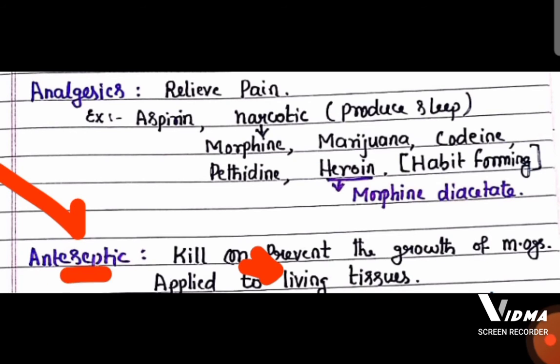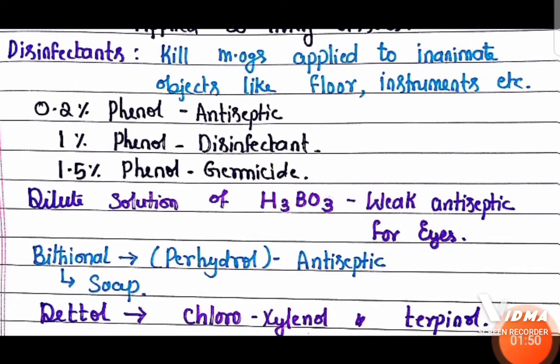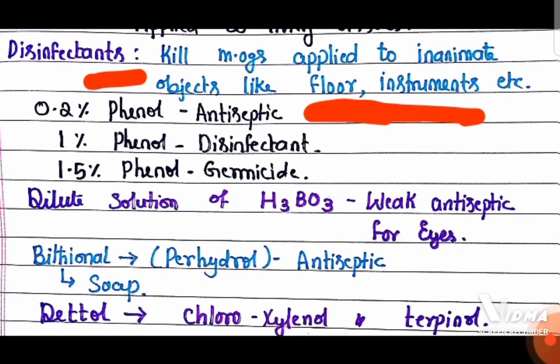And antiseptic is the chemical that kills or prevents the growth of microorganisms, applied on the living tissue. It has to be applied on the living tissue, on cuts and wounds. It is going to either kill the microorganisms or prevent the growth of microorganisms on the living tissue. Then disinfectants are the chemicals used to kill the microorganisms applied on inanimate, meaning non-living objects like floor or some instruments like scissors and all. There we are going to apply disinfectants.